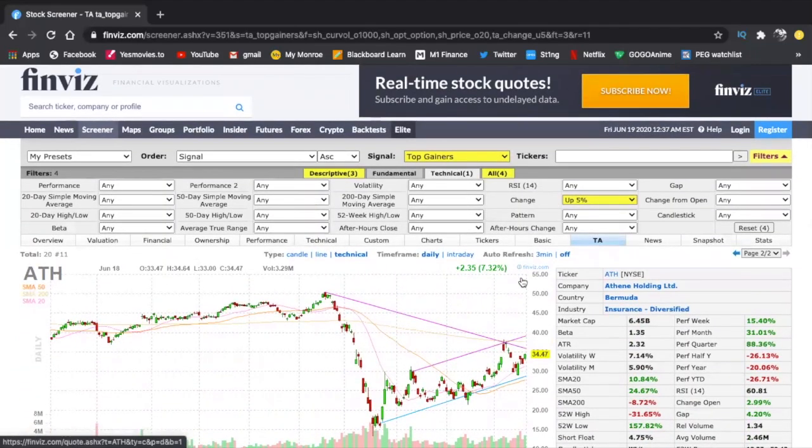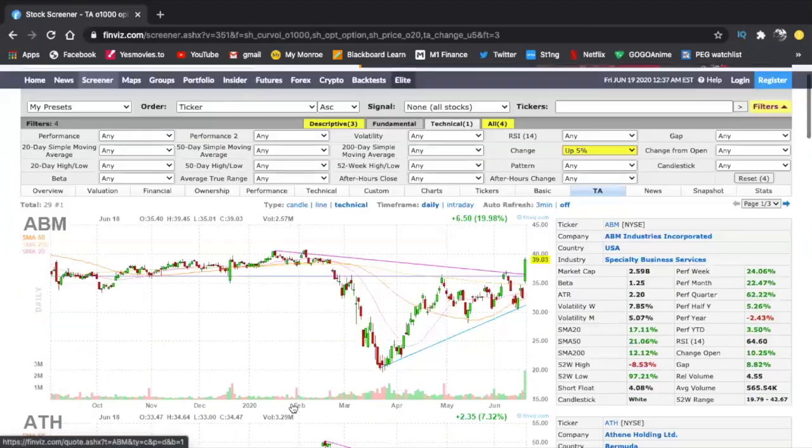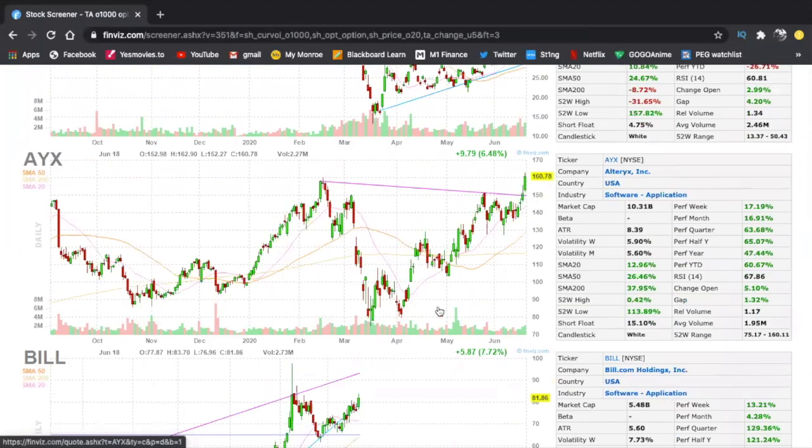So I found about 4 stocks in the first screener, about 1 or 2 stocks in the second, and about 3 or 4 stocks in the third. So that's more than enough stocks. If you can find 5 stocks for your watch list, that's good enough. But I found close to 10 stocks, so more than enough. At the very minimum, you'll be able to find five. So you can go ahead and use these screeners. Obviously, you can just get rid of the top gainers and look through the remaining stocks, and find whichever ones are setting up.